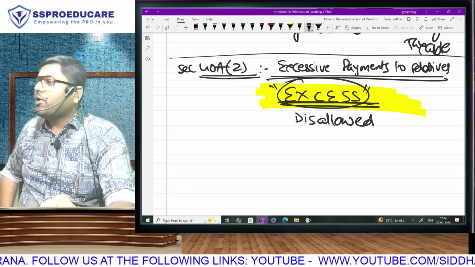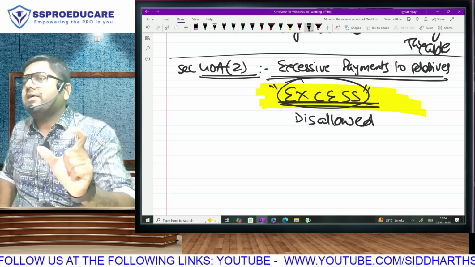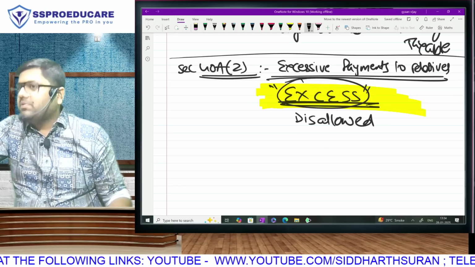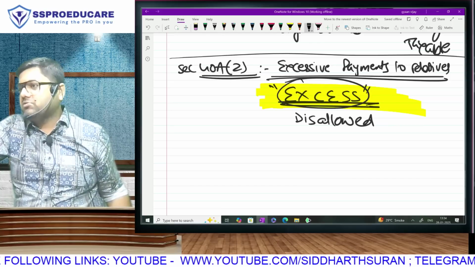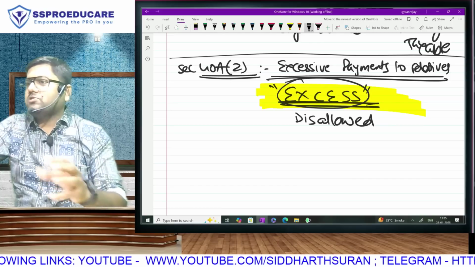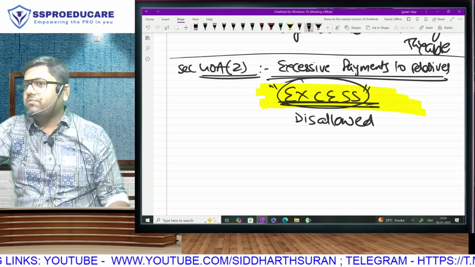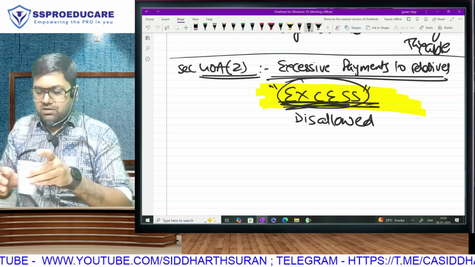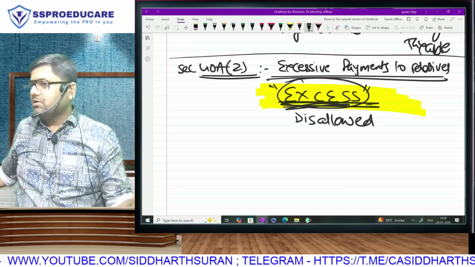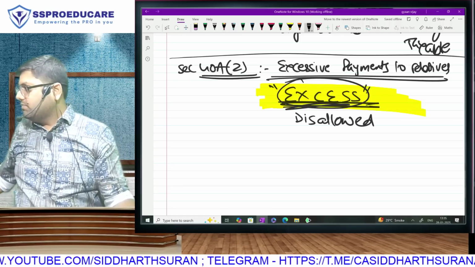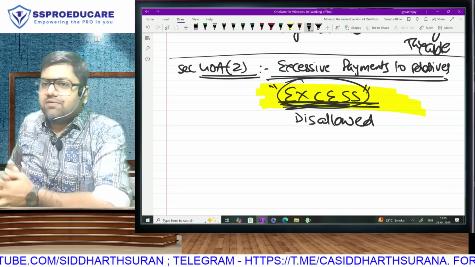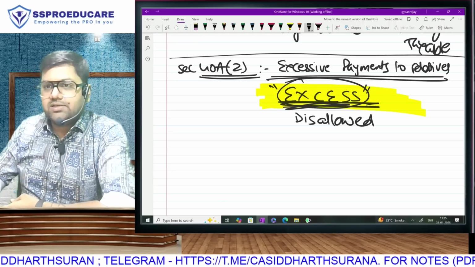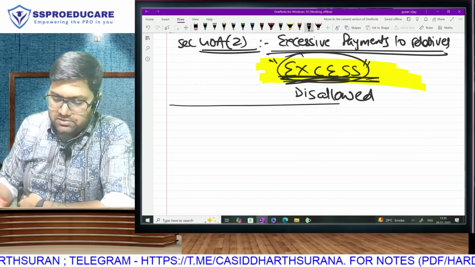It is a very, very debatable point in real life. You have to say this is the market price. The officer will say some other amount. You have to fight a case or settle in between. But in exam, it is ridiculously easy. Amount paid to spouse, 5 lakh. The market price of the contribution of the spouse is only 4 lakh. That means what will we do? Disallow the excess amount of 1 lakh. You understood? Whatever is the market price will be allowed. You have to find out the excess and disallow the excess. Is that clear? Section 40A, subsection 2.